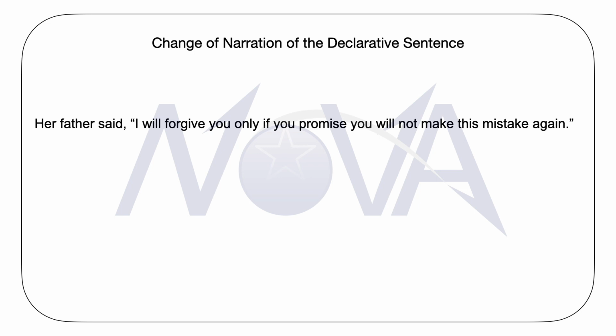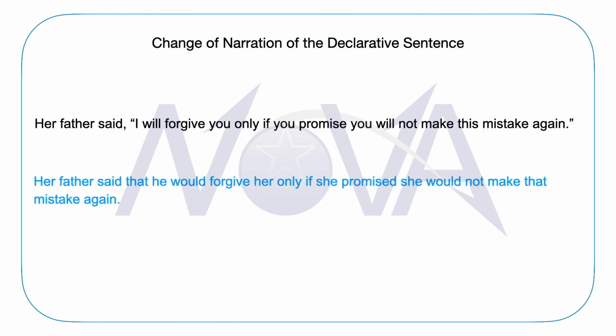If we apply all the rules of change of narration, we can easily understand the indirect narration of this sentence, which is: Her father said that he would forgive her only if she promised she would not make that mistake again.